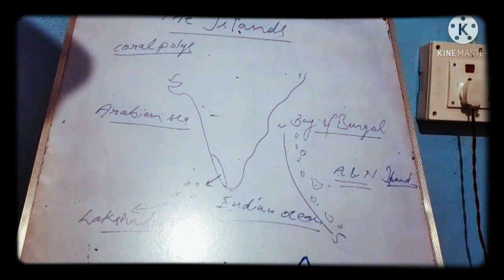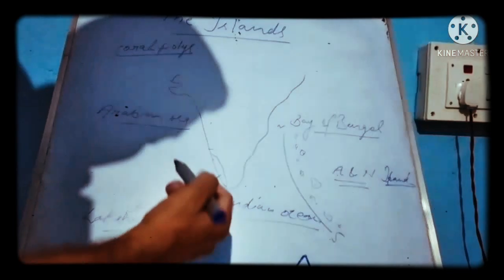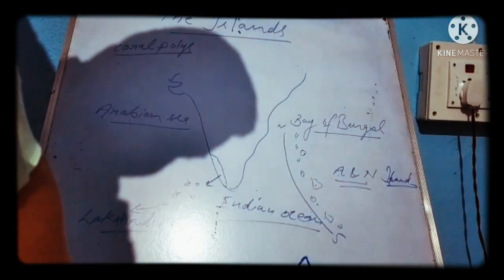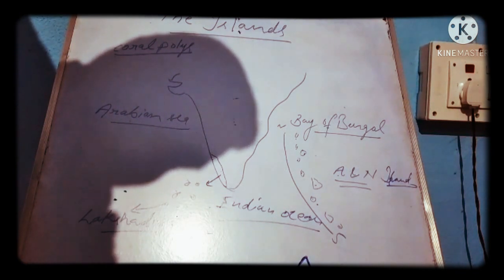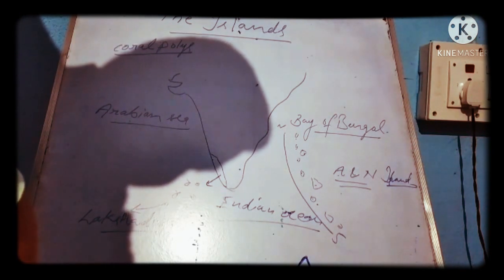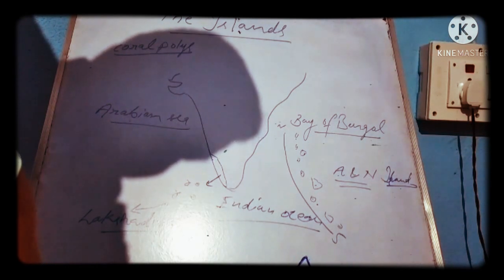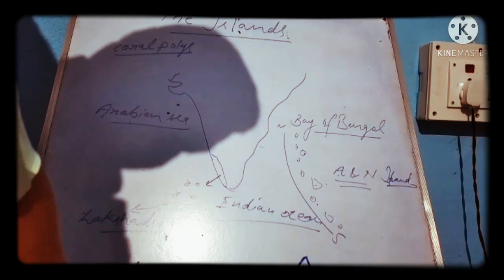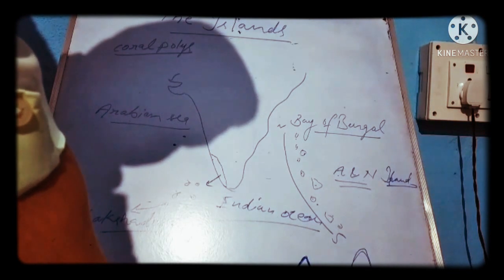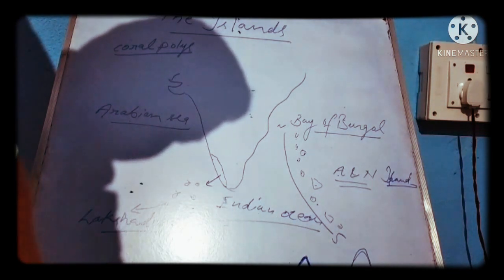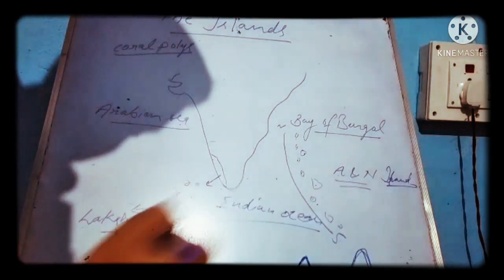Some of them are of volcanic origin. It means what? It means below the ocean, near the bottom of the ocean, मतलब सागर की तली में, when volcanic activity takes place, then these volcanic materials accumulate, means इकट्ठा हो जाते हैं, within the ocean, and in this way volcanic activity is responsible for the formation of hills.